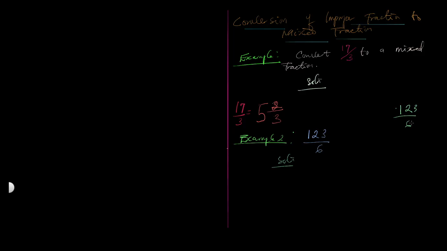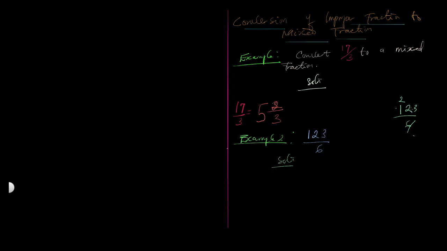You can just use 6 itself directly. 6 cancels itself. 6 will go into 12 two times.